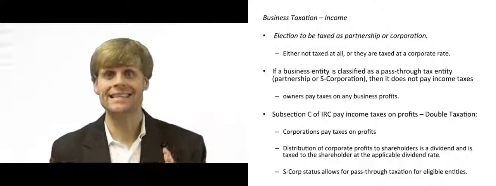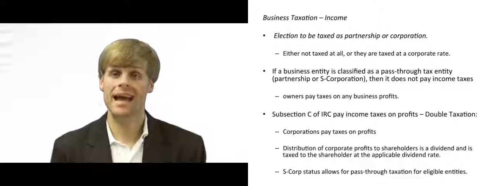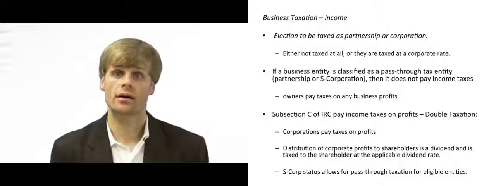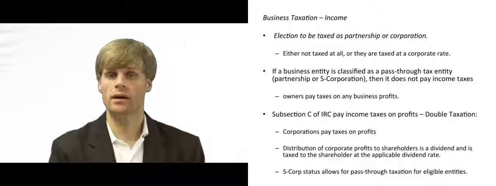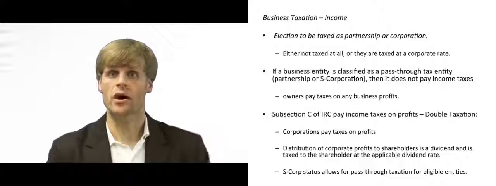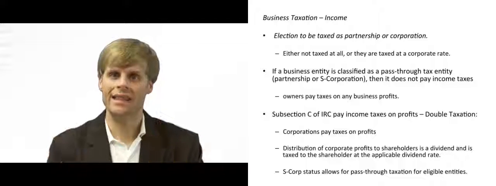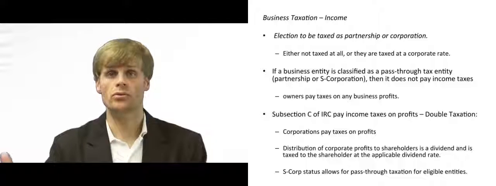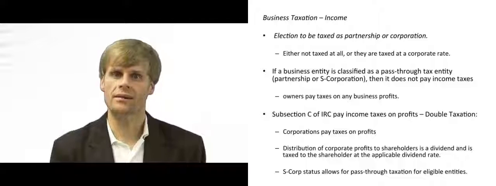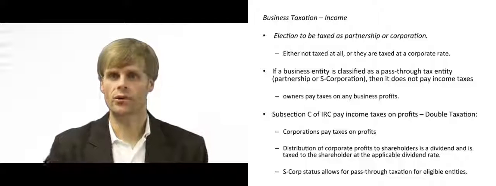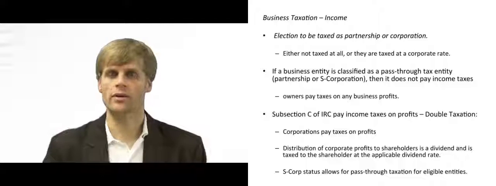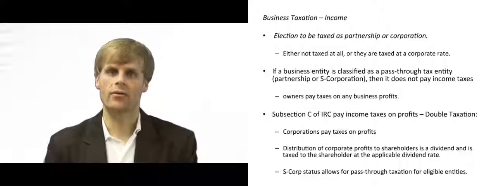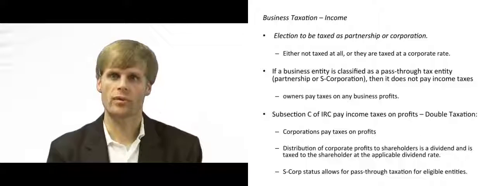That is, the entity itself for the first time pays taxes. There is no pass-through of the profits to be taxed to the owners. Taxation is paid at the entity level, and just like individuals, corporations are subject to a tiered income tax structure, an incremental structure. So each incremental dollar could be taxed at a higher amount within certain ranges.